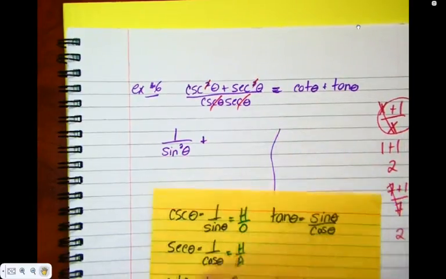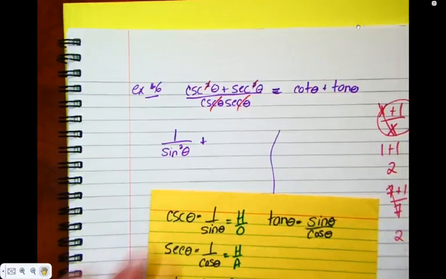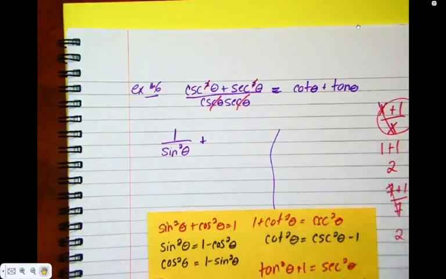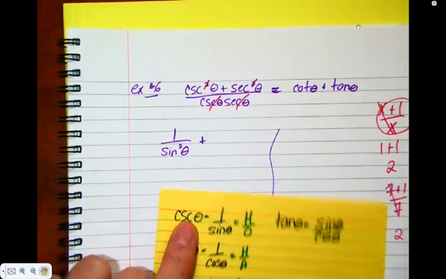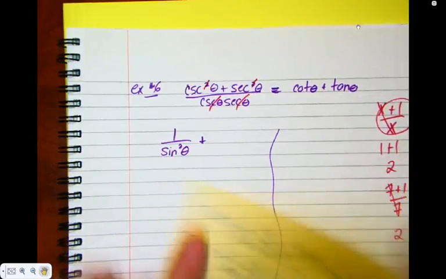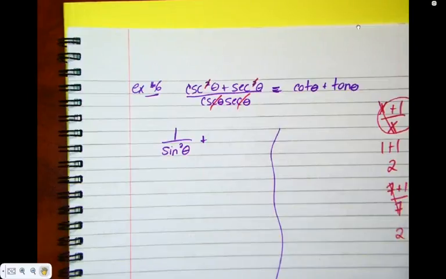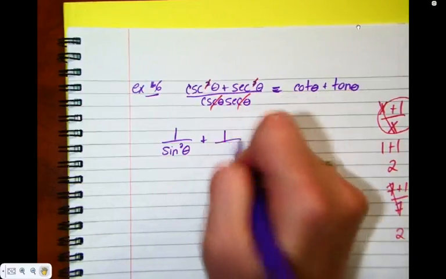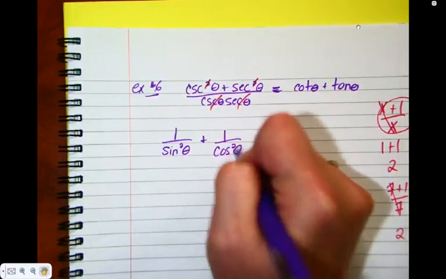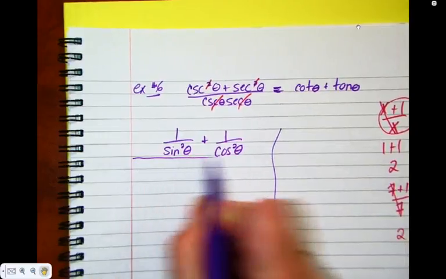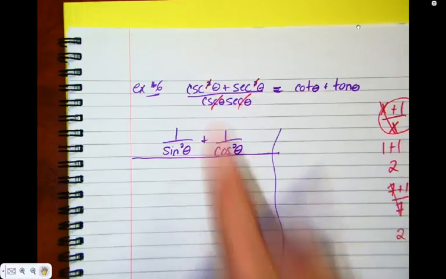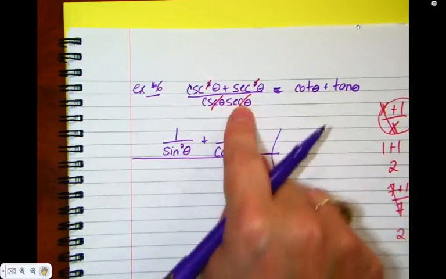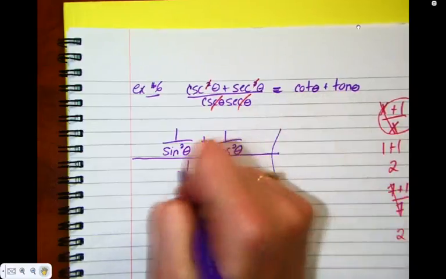Remember we talked about these guys you can square and they're still true. These guys you cannot unsquare. So we can square these and they're a-okay. So I can say cosecant squared is 1 squared over sine squared. Okay, what would you like to change secant squared to? And then I'm going to draw a really big dividing line just so I'm keeping in mind visually what was on the top, what was on the bottom. On the bottom I have a secant, which I'm going to change to 1 over cos, and a cosecant into 1 over sine.